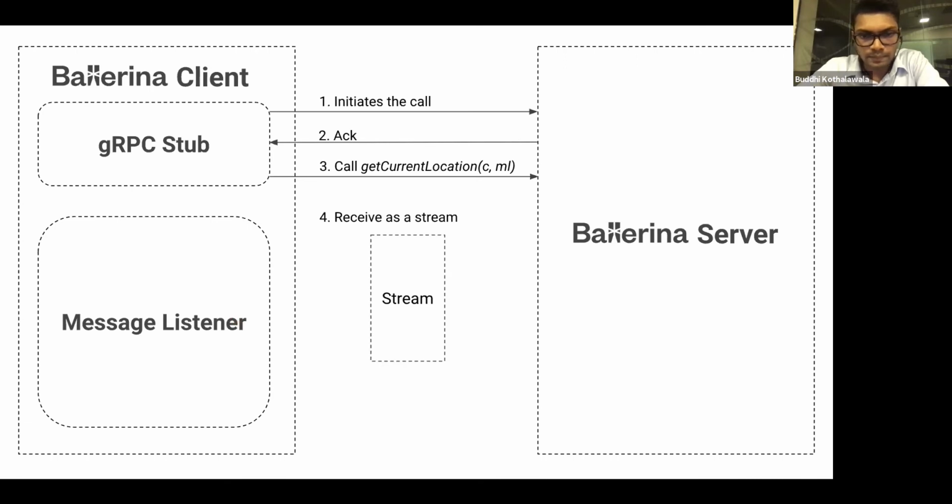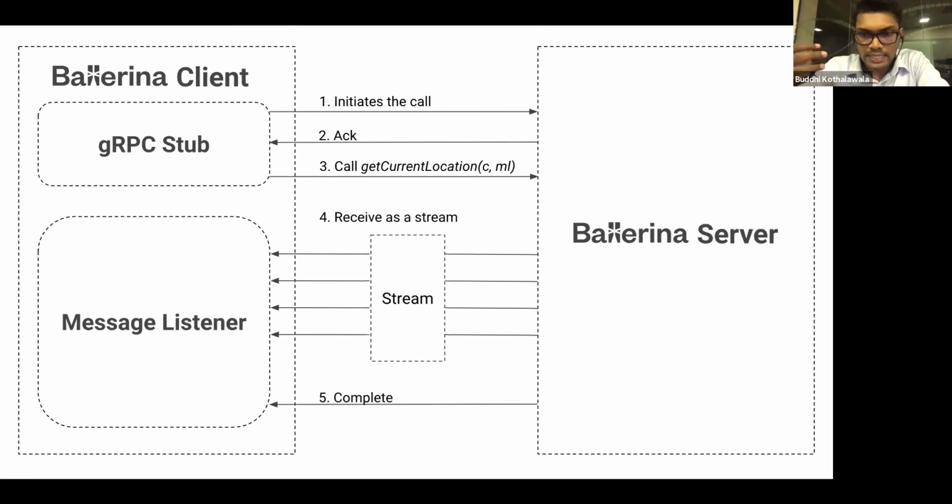And here the server will send you all the locations as a stream, where you get the first location, second location, third location, and so on. You get these locations as a stream, and finally the Ballerina server, which is the gRPC server, sends you a complete message.